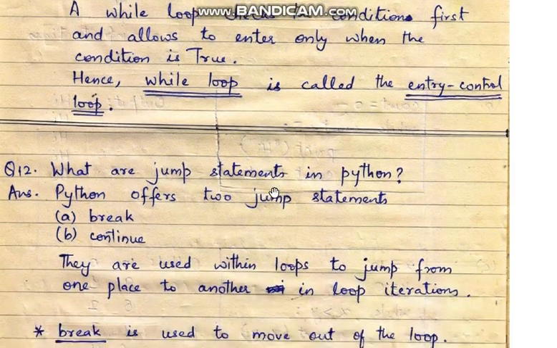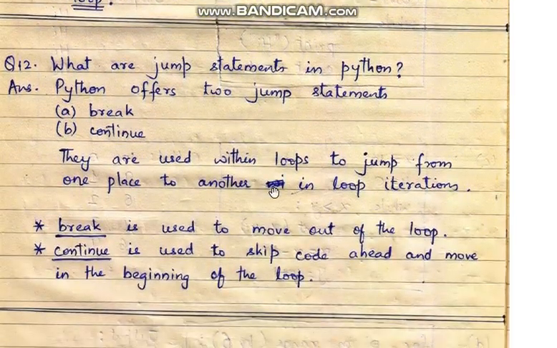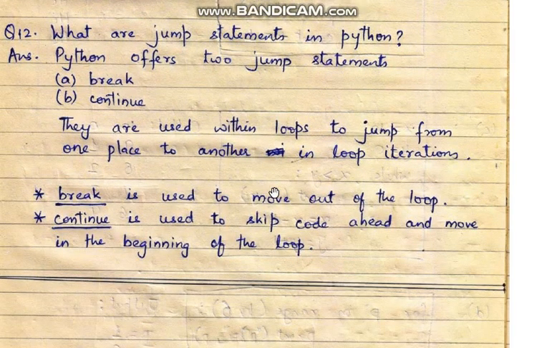Now coming to the next question, which is what are jump statements in Python? We have two kinds of jump statements in Python, which are break and continue. So what I have written is Python offers two jump statements, break and continue. Why are they known as jump statements? Because they move the control from one place to another.